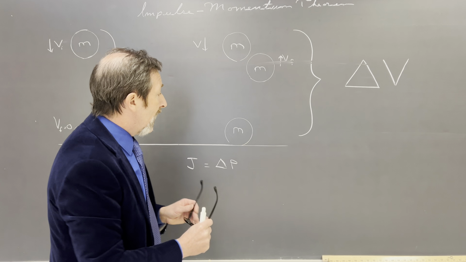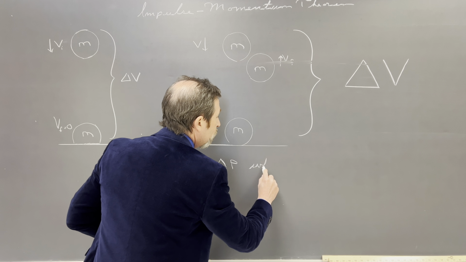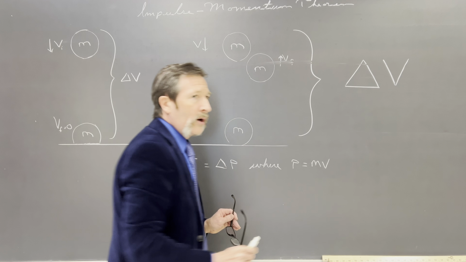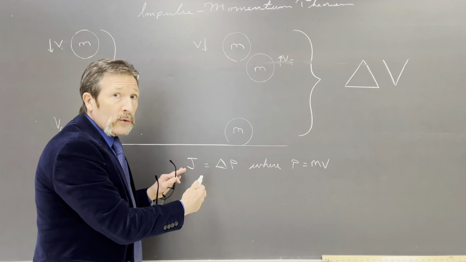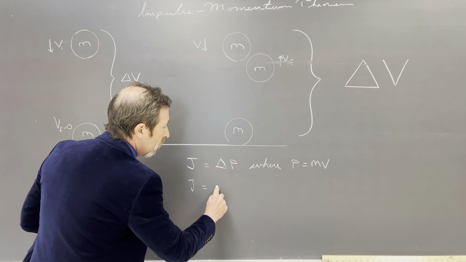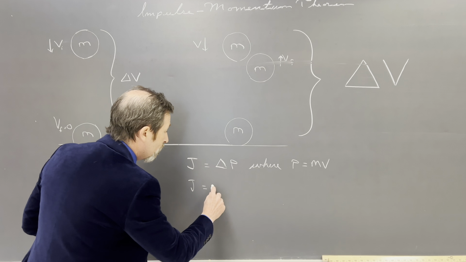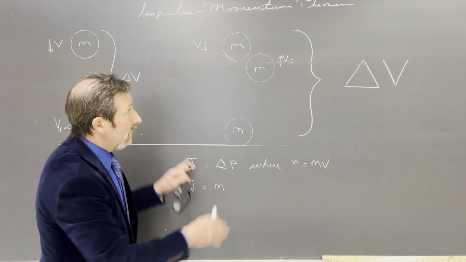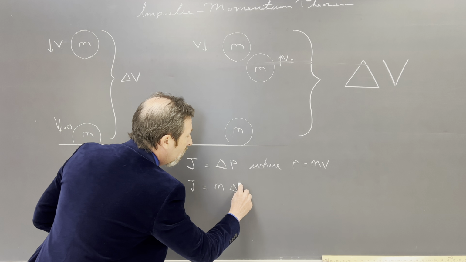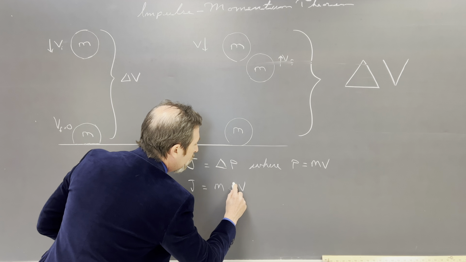If I have the same mass, and momentum equals our mass times our velocity, another way to write this is that impulse J is equal to the change in, not our mass, because our masses don't change, but I have a change in velocity. Let me make that a better delta.